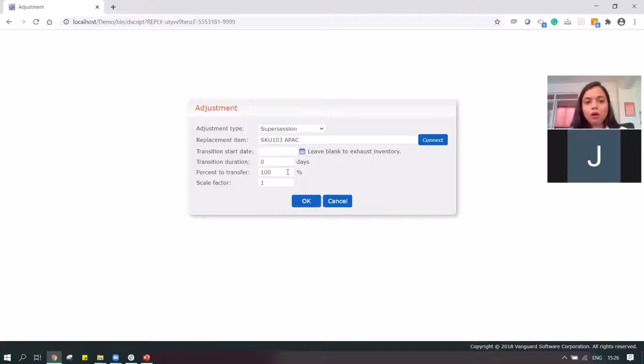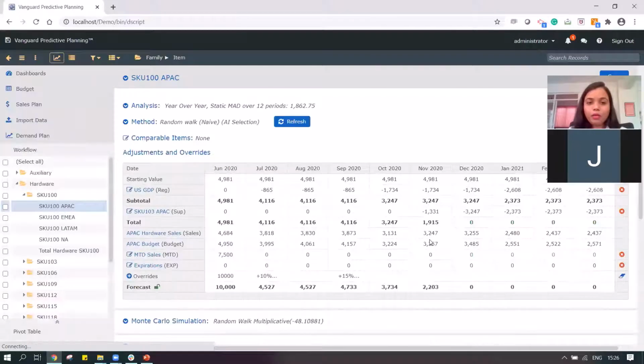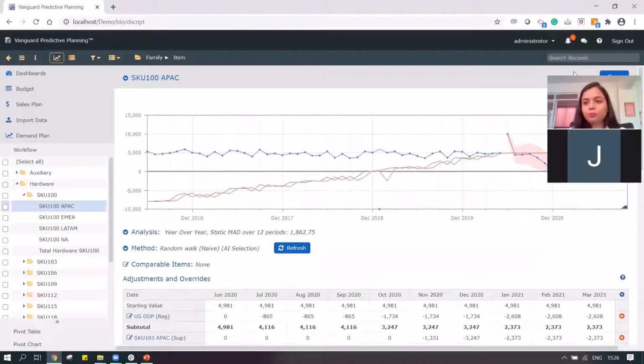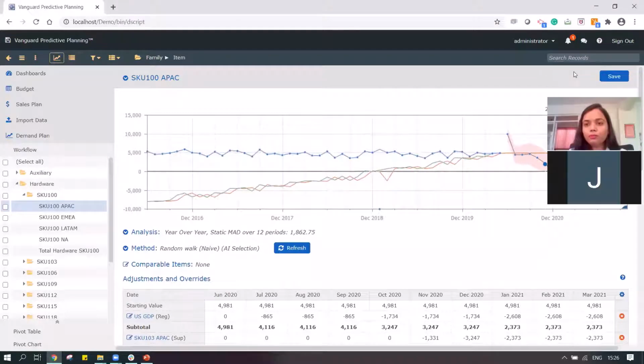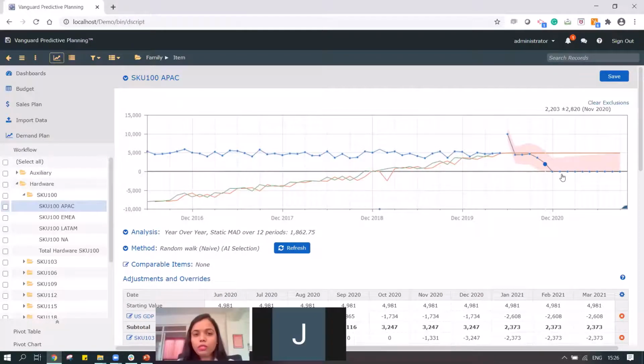But let me do 100% for now. And when I do that, automatically my forecast, from the month of December onwards, would become zero. So my forecast has become zero after the inventory is exhausted.